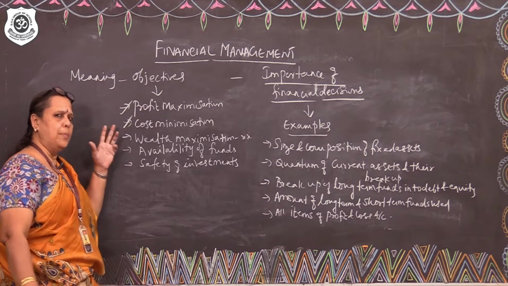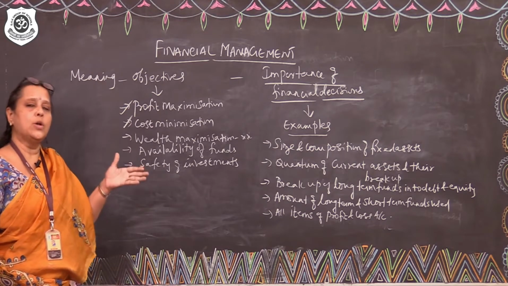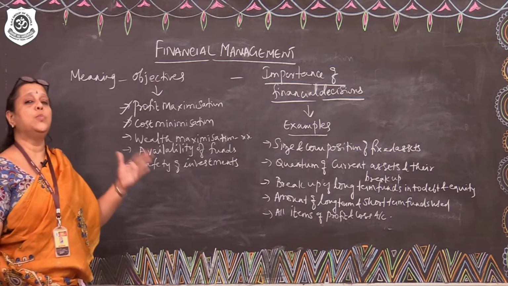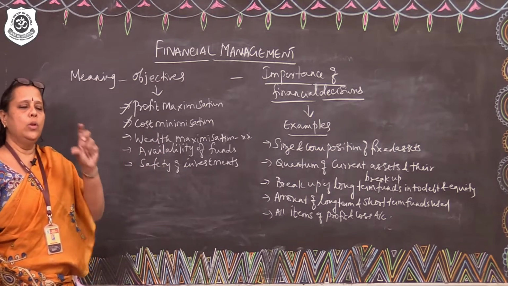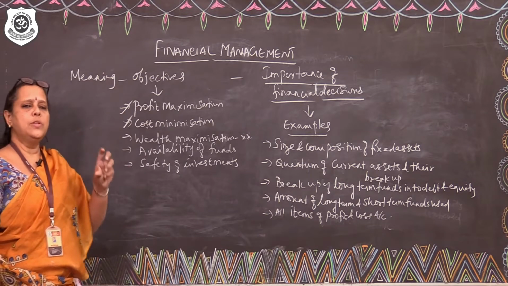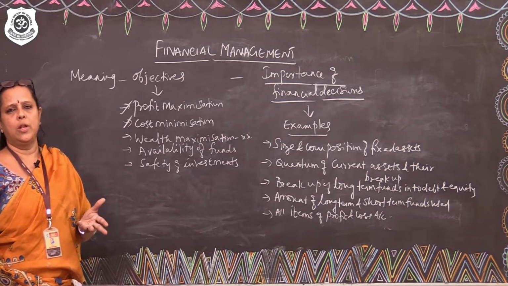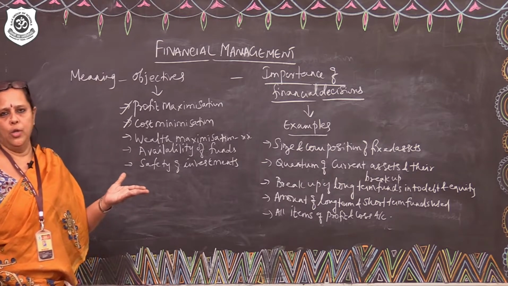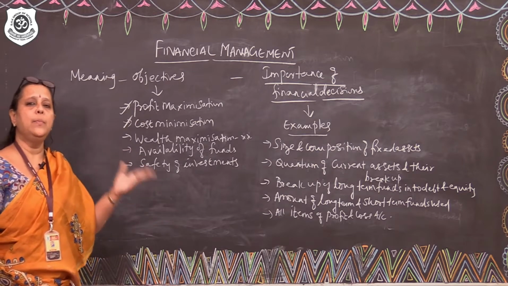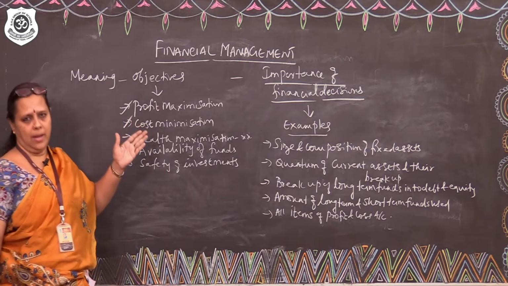But again, we cannot blindly say we can reduce cost. Which cost can be reduced? To a great extent, fixed cost can be managed. Variable cost cannot be reduced at all, because variable cost varies with the level of production. For example, if you need this much of raw material for producing one unit, the raw material cost will be proportionate to the number of units produced. You cannot reduce raw material cost for the number of units that are going to be produced. Similarly, wages to the employees, factory fuel, oil, lighting, these are all directly proportionate to the volume of production. That means we cannot reduce cost blindly.